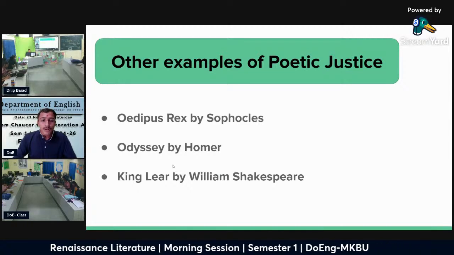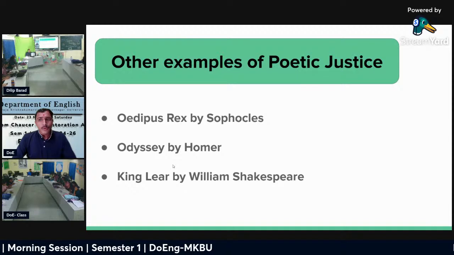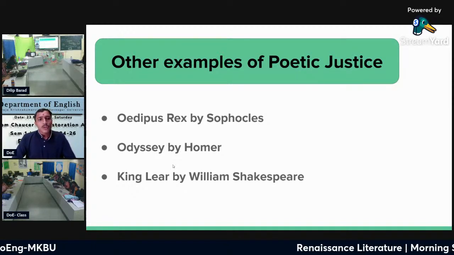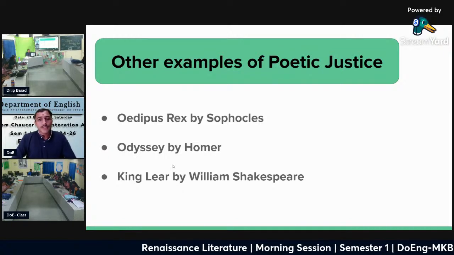Other example of poetic justice. In literature, we find lots of example of poetic justice. Here I put three example of poetic justice. First is Oedipus Rex by Sophocles. Oedipus Rex is a most famous tragedy by Sophocles.